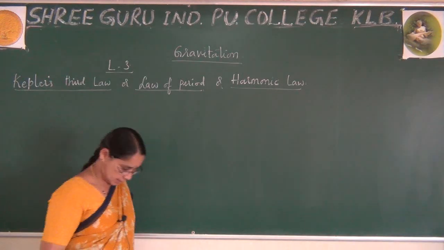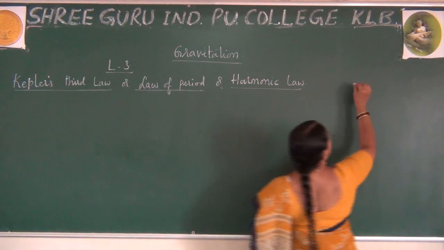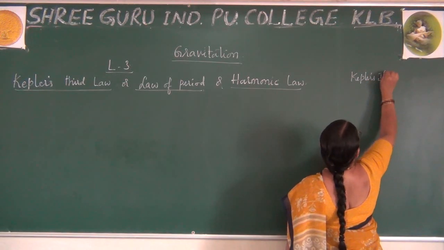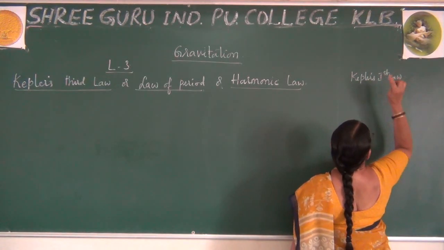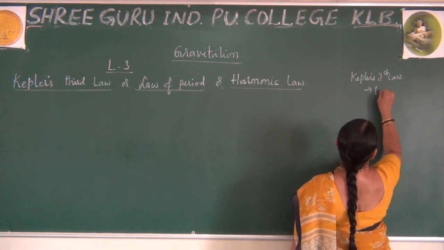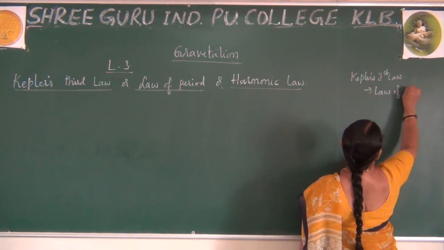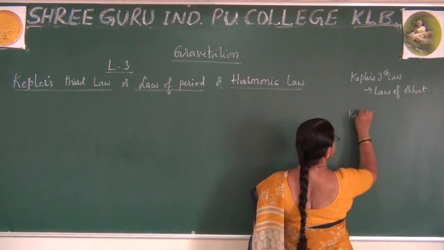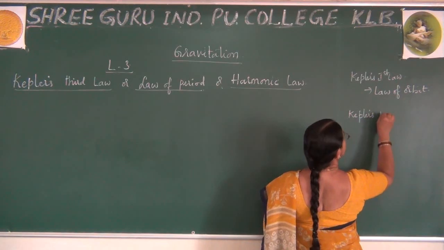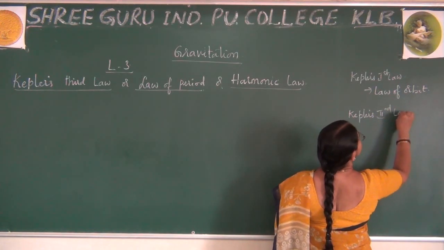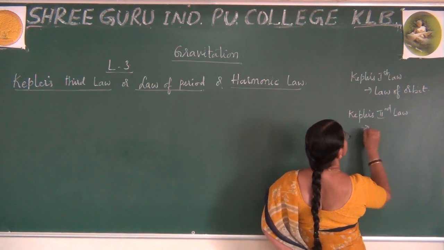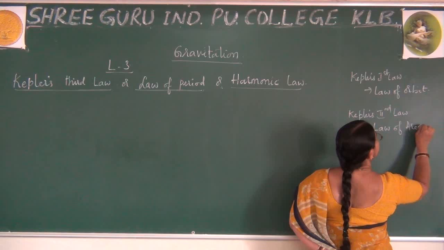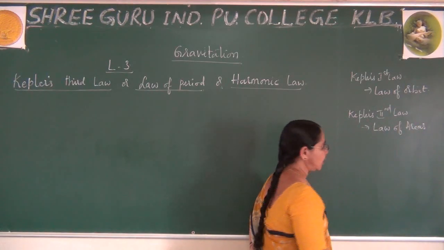Before starting this, I will also write here Kepler's first law. It is called the law of orbit. And the second law, the law of areas, right?